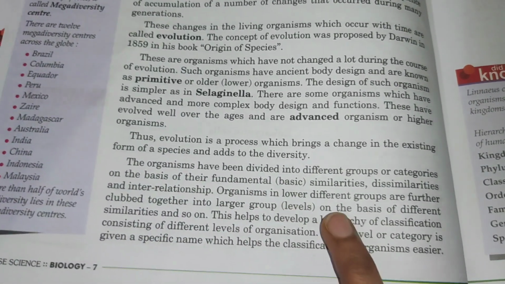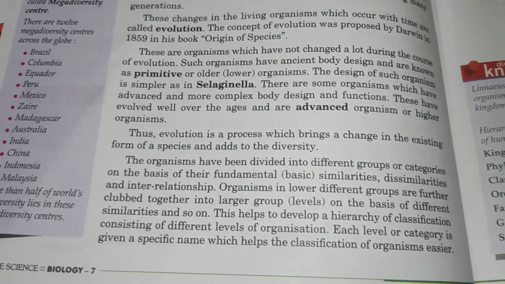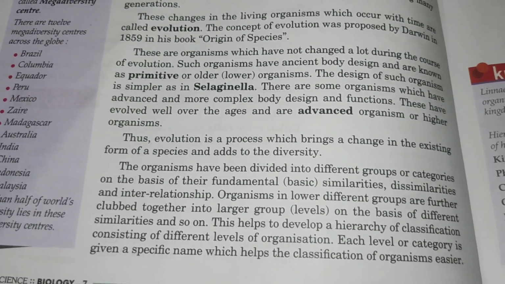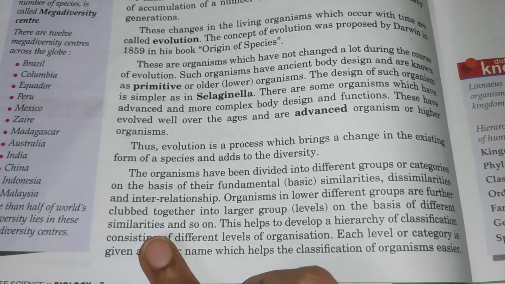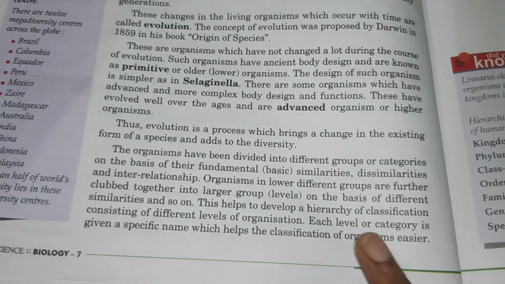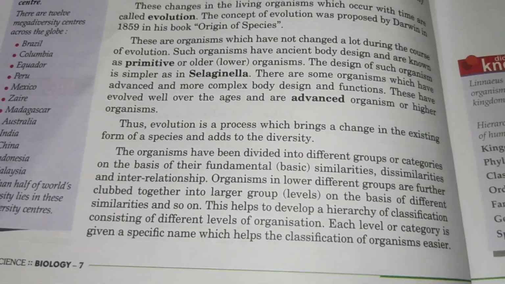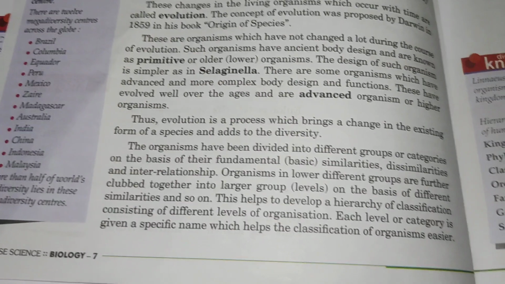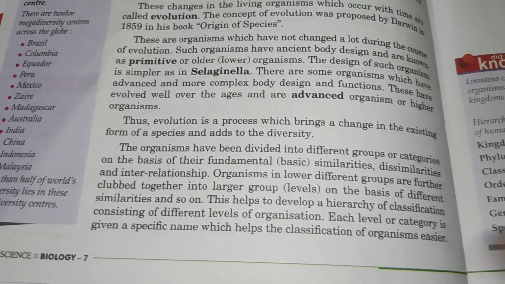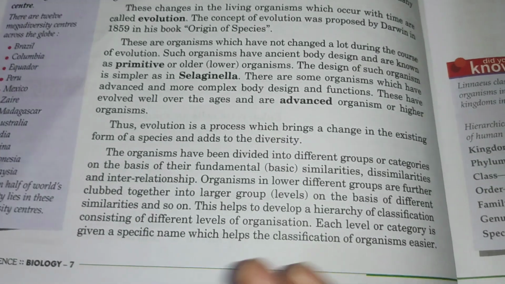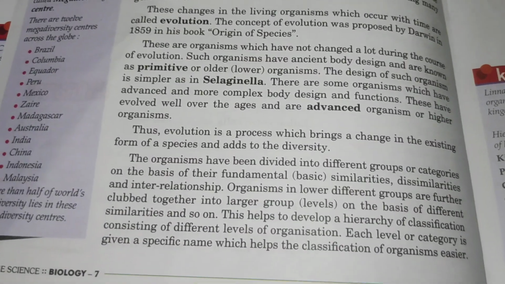Like this, organisms in lower groups are further clubbed together into larger groups on the basis of different similarities. So this helps to develop a hierarchy of classification, meaning steps of classification consisting of different levels of organisms. Each level or category has a specific name, which makes the classification of organisms easier.